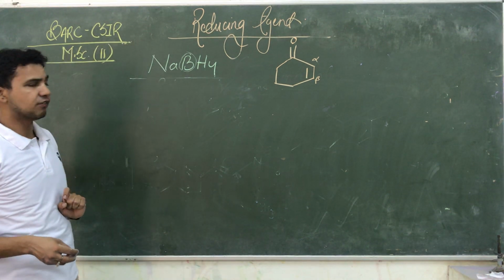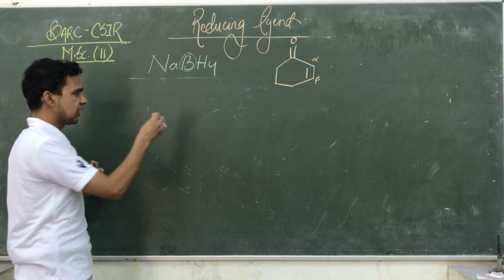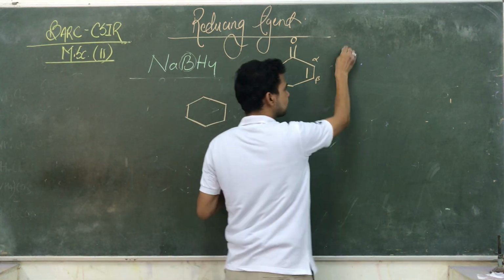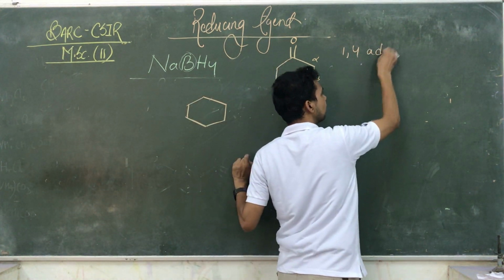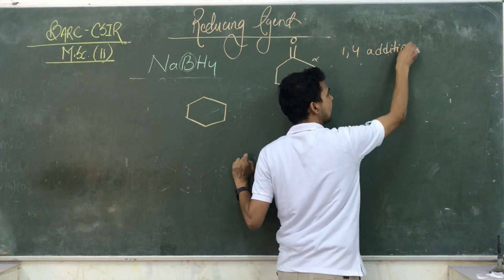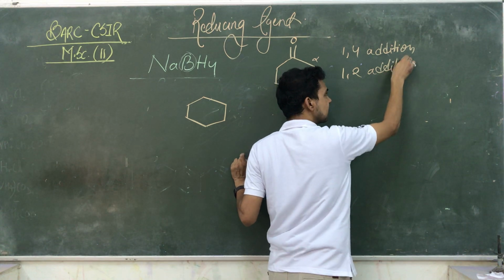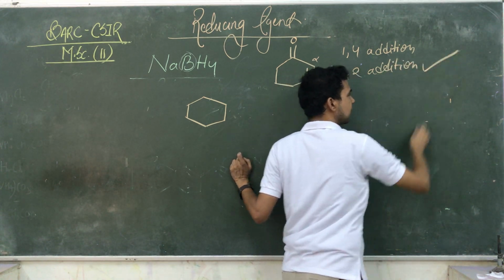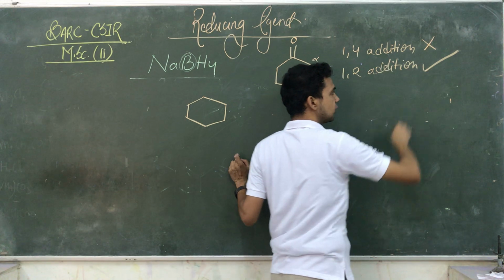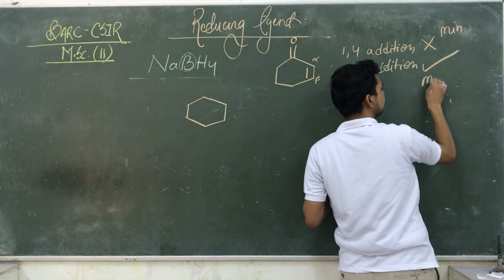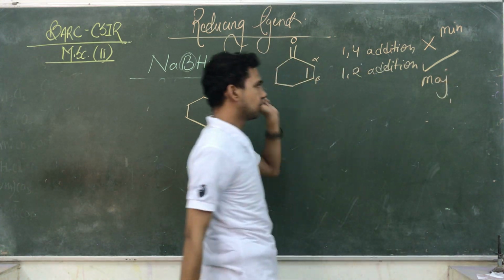So they are giving you two kinds of reactions. See how it is possible. Here two types of reactions are possible. The first type is 1,4 addition and another type is 1,2 addition. But guys, the 1,2 addition gives you the main product, and the 1,4 always gives you a minor product.